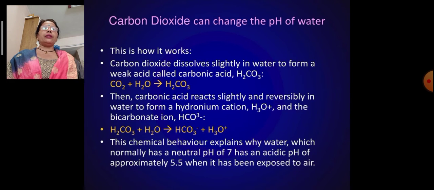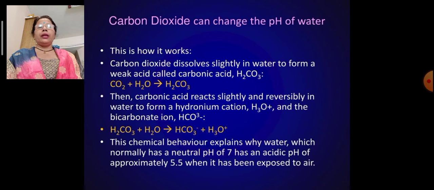Then carbonic acid reacts slightly and reversibly in water to form a hydronium cation, H3O+, and the bicarbonate ion, HCO3-. So let us see the example and the reaction: H2CO3 plus water, a reversible reaction, gives the products HCO3- and H3O+.